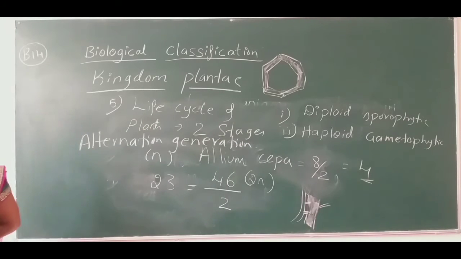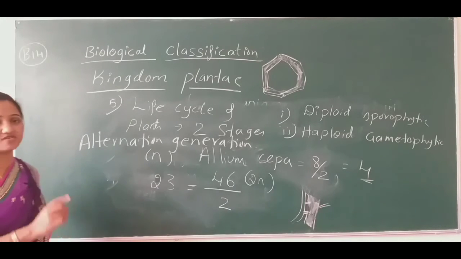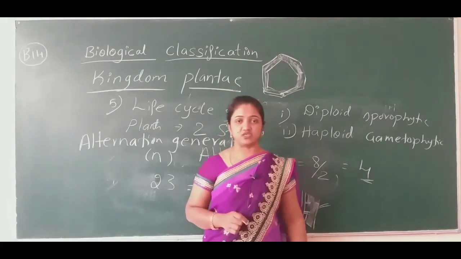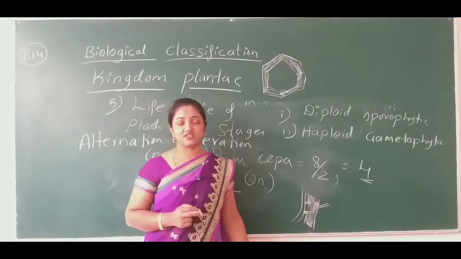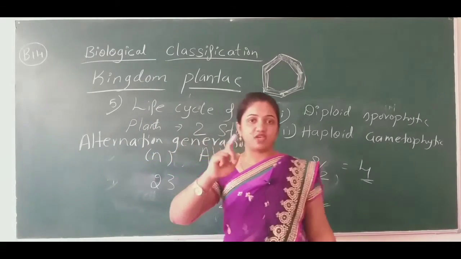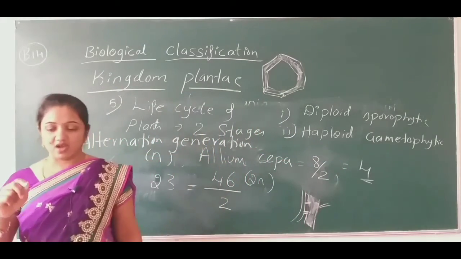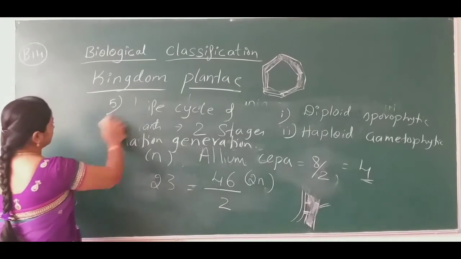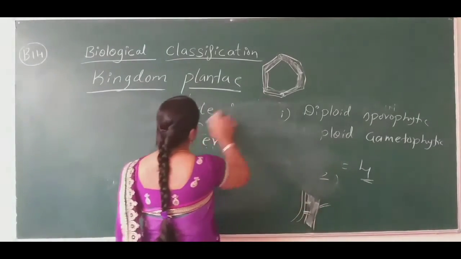Okay, so this is all about the kingdom Plantae characteristic features that they have given in your NCERT book in chapter number 2. Don't consider this as the whole characteristic feature, because if we want to study the characteristic features and the classes of plants, we have to go to chapter number 3. There they have given a detailed account of all types of plants. Okay, so with this we'll move on to the next kingdom, that is kingdom Animalia.